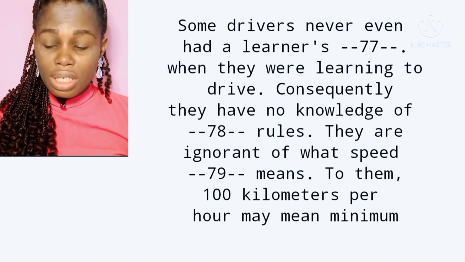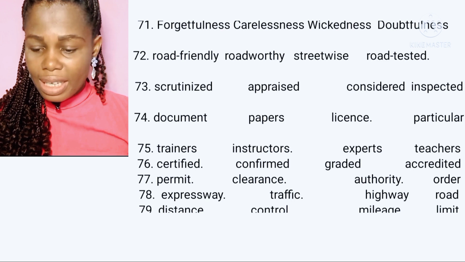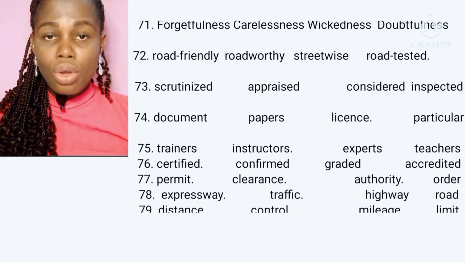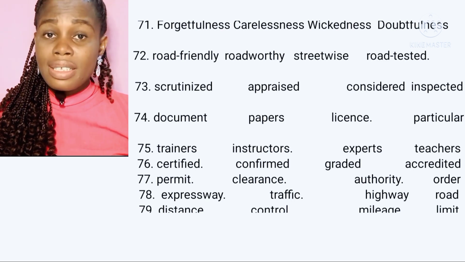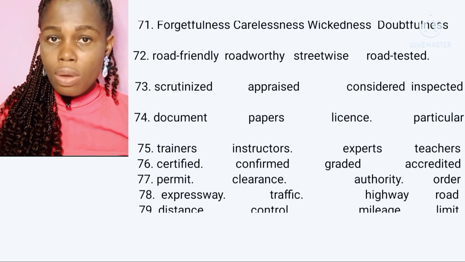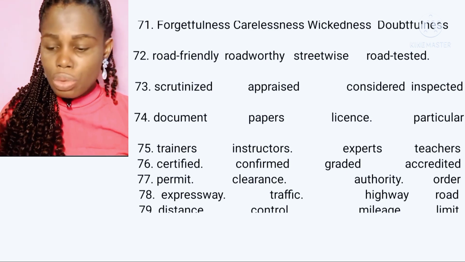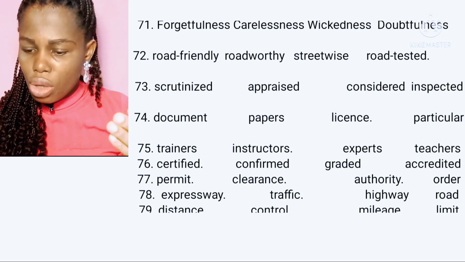Consequently, they have no knowledge of dash rules. We have option A, expressway; B, traffic; C, highway; and D, road. The correct answer is option B, traffic. Traffic rules. All we say is traffic rules and not road rules, expressway rules, or highway rules. Traffic rules describes the rules that guide the movement of vehicles and pedestrians on the roads. Now, let's move to the next one.